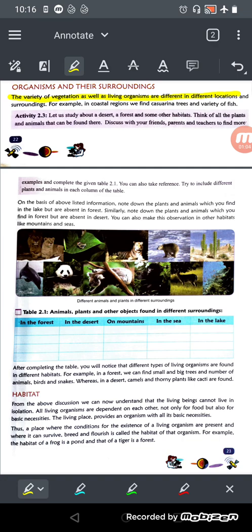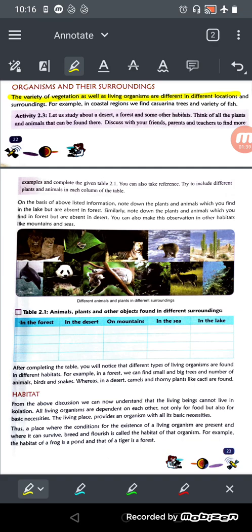So you have to do an activity, that is, let us study about a desert, a forest and some other habitat. You need to study about the desert and forest and some other habitat and think of all plants and animals can be found there and discuss with your friend, parents and teachers to find more. You can think about different places where you have visited. You must have visited the hills, or you may have visited the desert area or the plain area. So you need to write about the plants and the animals you have seen.